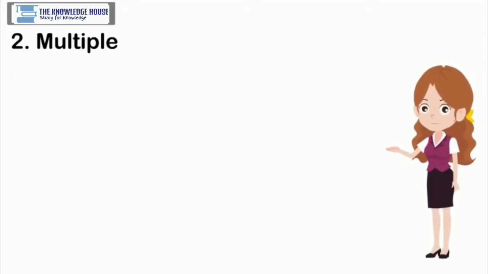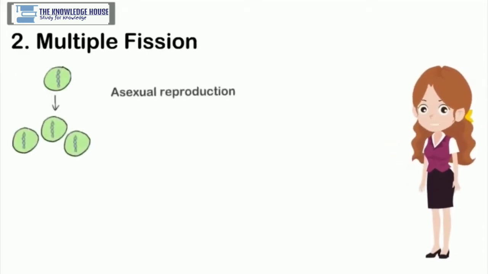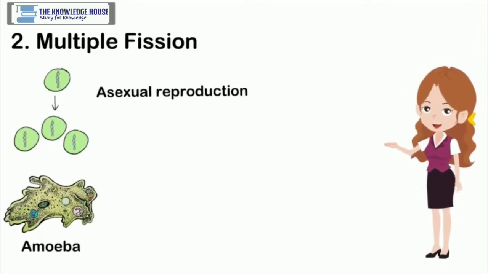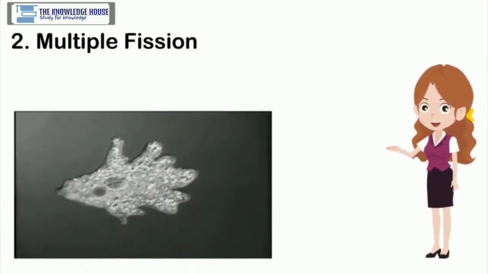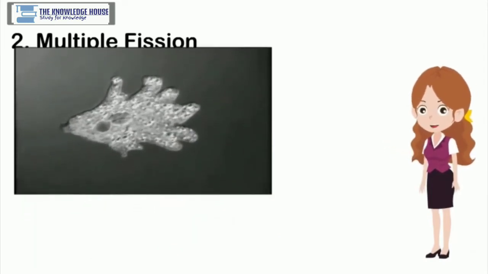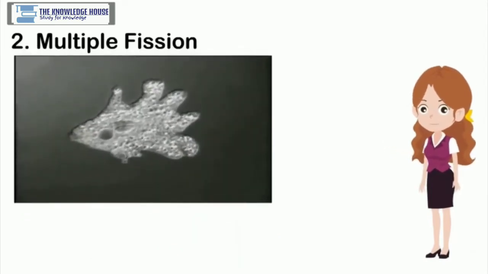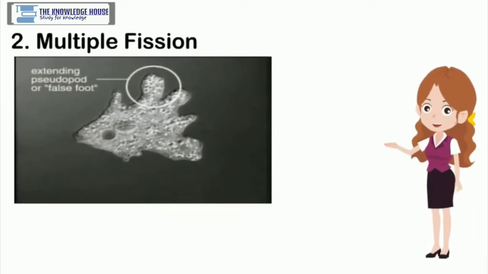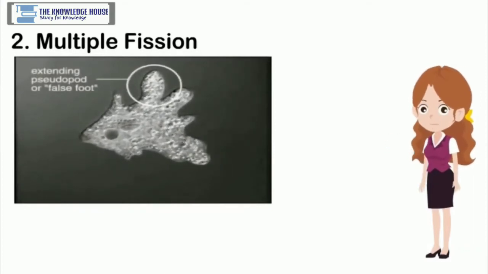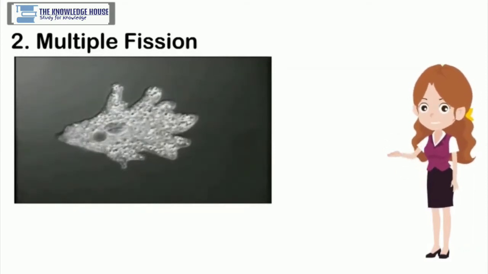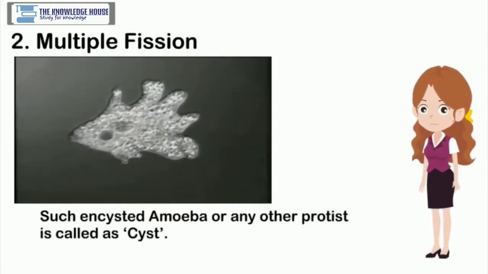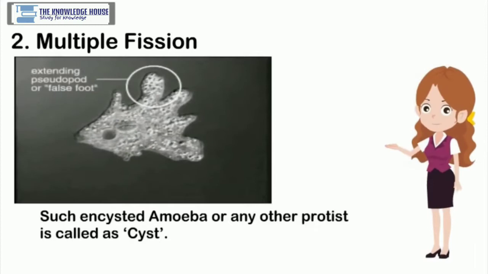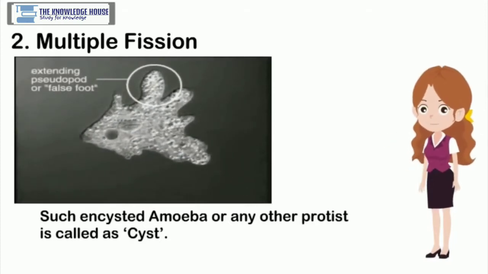2. Multiple fission. Asexual reproduction by multiple fission is performed by amoeba and other similar protists. Amoeba stops the formation of pseudopodia and thereby movements whenever there is lack of food or any other type of adverse condition. It becomes rounded and forms a protective covering around the plasma membrane. Such an encysted amoeba or any other protist is called a cyst.